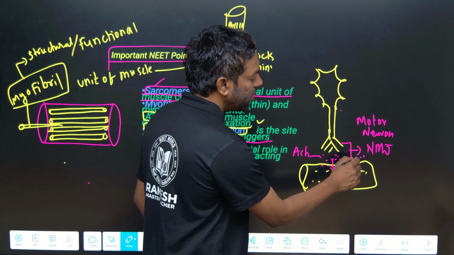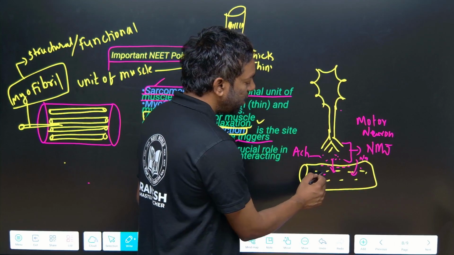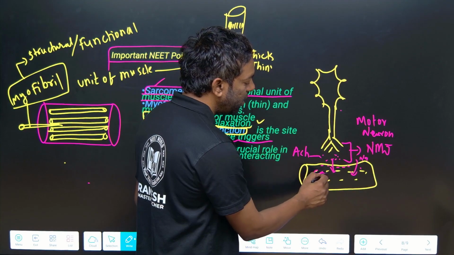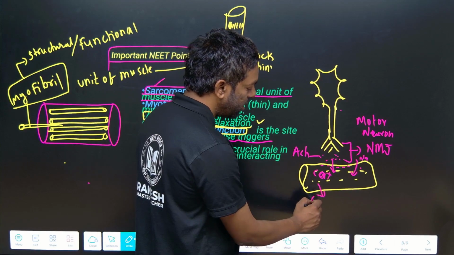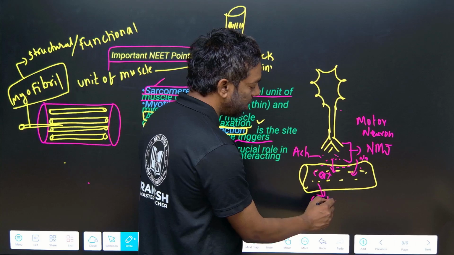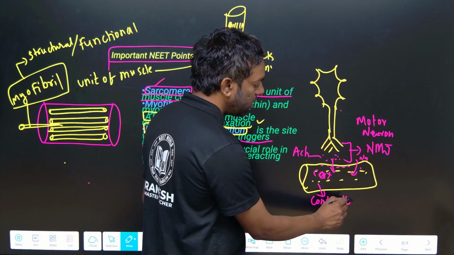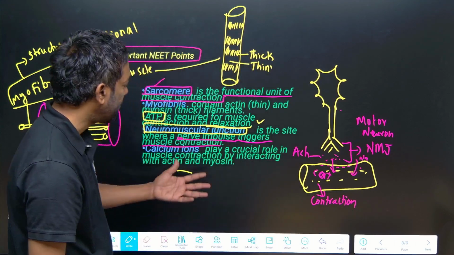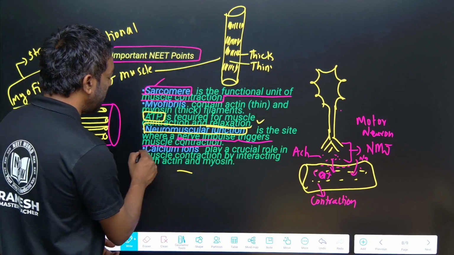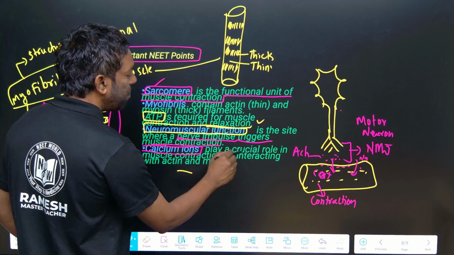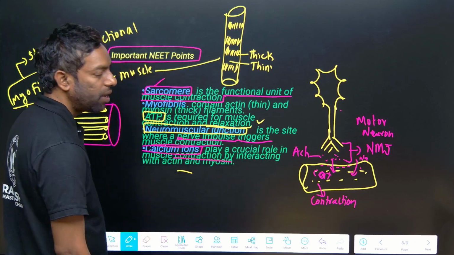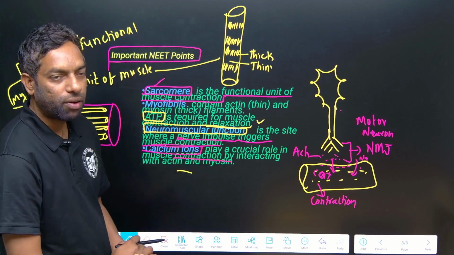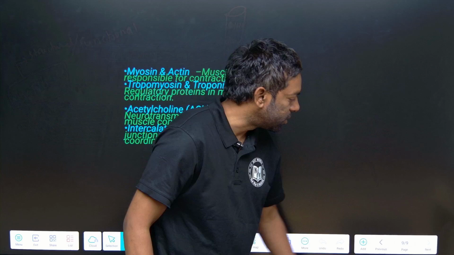Then in the muscle, calcium ion channels open, which leads to muscle contraction. Calcium ions play a crucial role in muscle contraction, as you know.